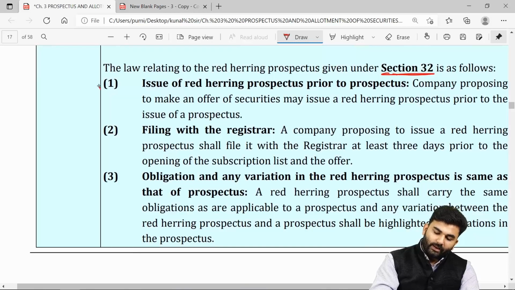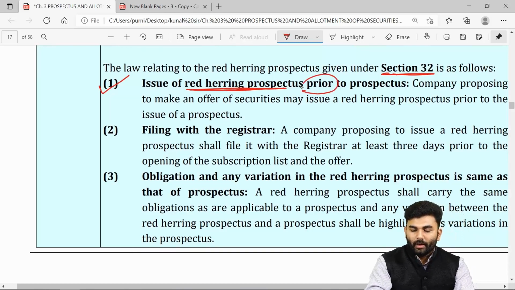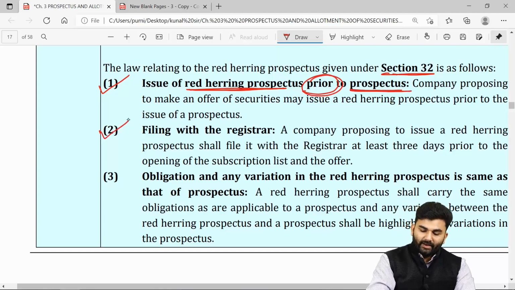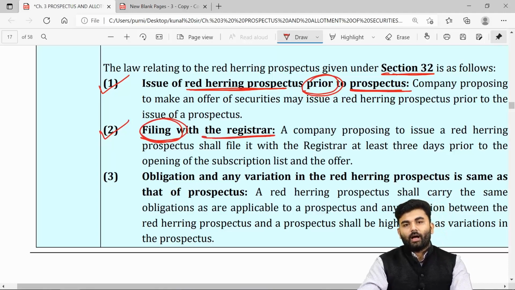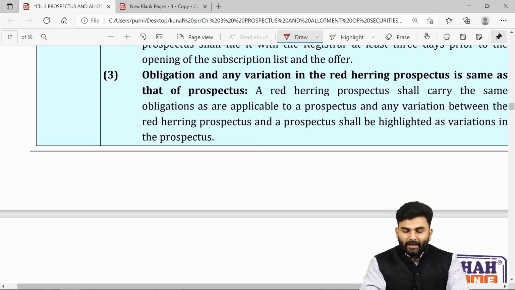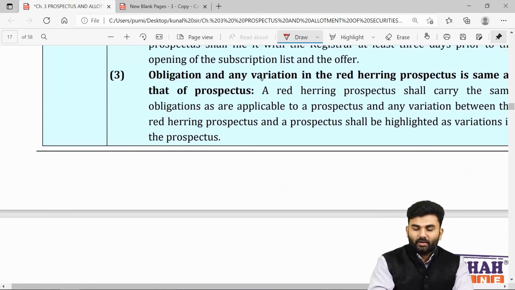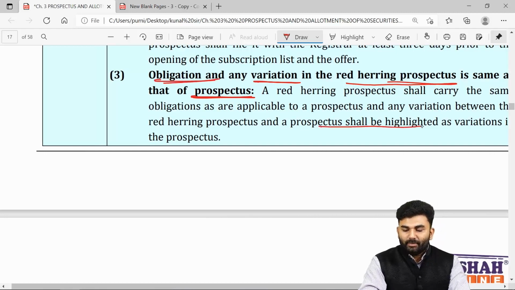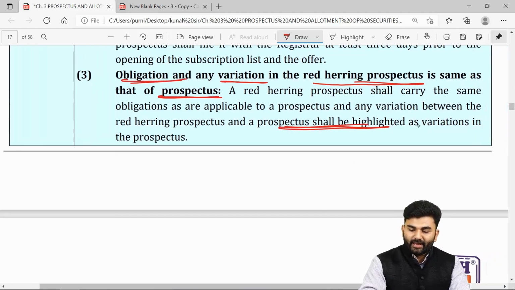In fact, a red herring prospectus is a prospectus which will be issued prior to the issue of the main prospectus. Even a red herring prospectus is required to be filed with ROC. Any kind of changes which occur from the red herring prospectus up to the final prospectus shall be highlighted as variations inside the main prospectus.